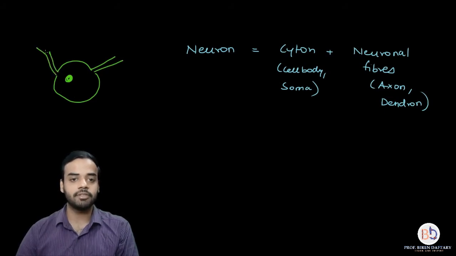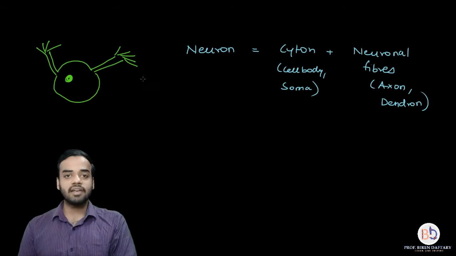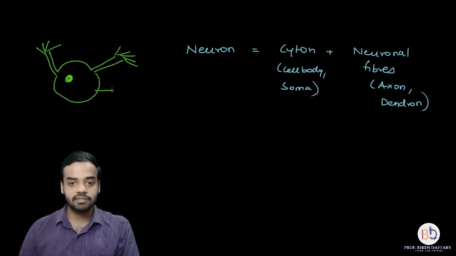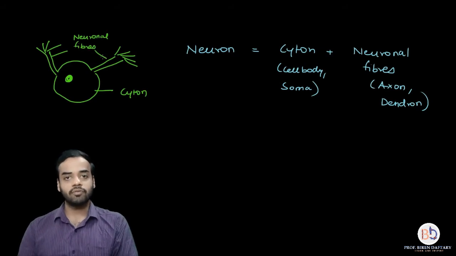Alright, and these fibers will be further branched to give smaller fibers, right? So in this diagram, this circular part is the part which is called as cyton, and these branches which are coming out, these are called as neuronal fibers, or they are also called as nerve fibers, right? And they are of two types, axon and dendron. So this is the basic structure of a neuron.